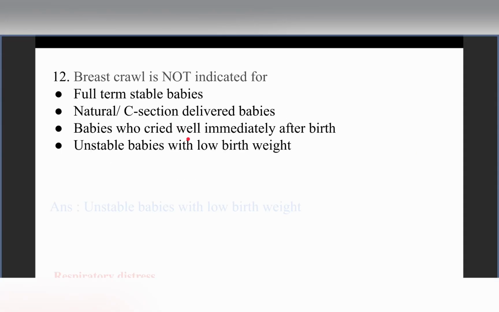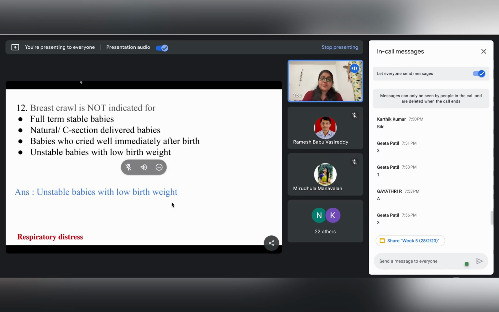As we have discussed in our previous session also, breast crawl is a very instinctive movement by the child towards the breast of the mother for the subsequent breastfeeding, right? So breast crawl is possible for full term stable babies. It is not a contraindication in case of natural or cesarean section babies. And also, crawl can be easily done by babies who have cried immediately after birth, right?